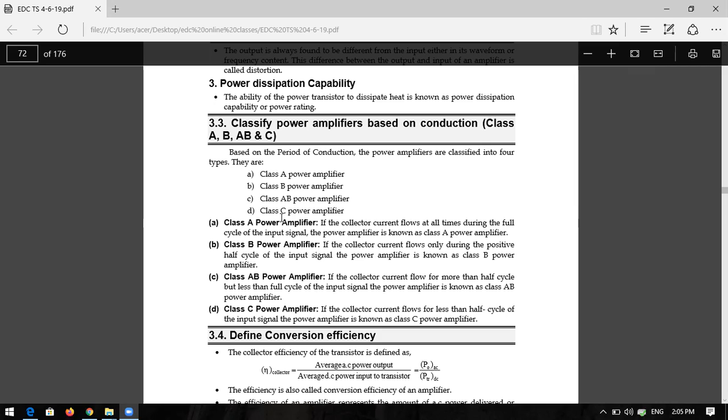The output is distorted. That is the reason I already told you that power amplifiers always have some distortion. You can't eliminate that distortion. But even with the distortion, power amplifiers have very high efficiency compared to voltage amplifiers. So distortion is present, but the efficiency is also very high. Class C amplifier is less than half cycle, either the positive half cycle or the negative half cycle. So this is the classification based on the conduction angle of an amplifier, the conduction angle of the collector current or output current.